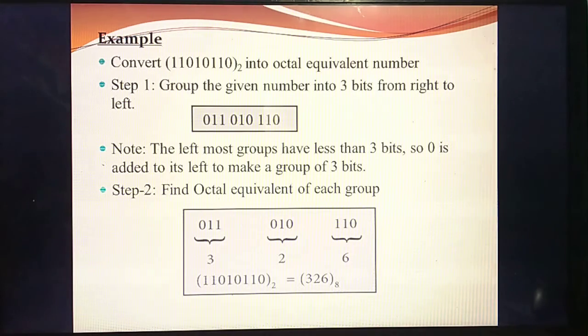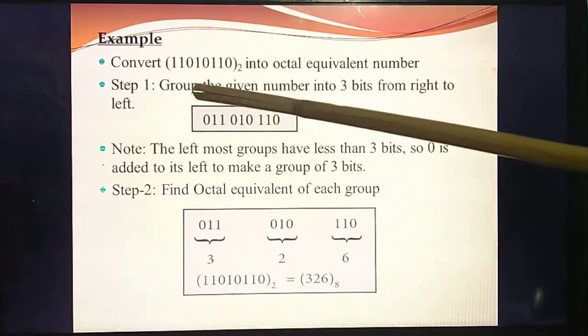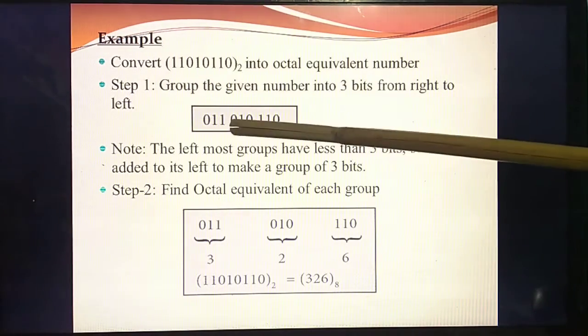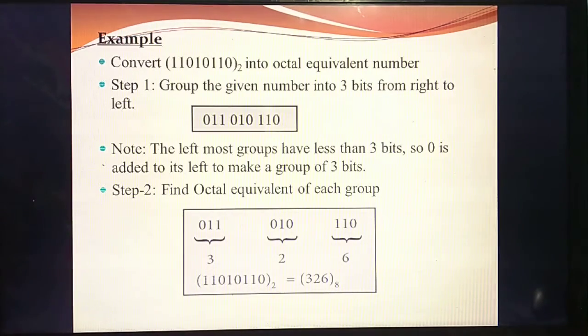Listen carefully. What's the first step? You should write the given number. Then you should group the number into 3 bits from right to left. This is the first 3 numbers: 110. The next 3 are 0, 1, 0. See, at last only 2 digits are there, but you need 3 digits.